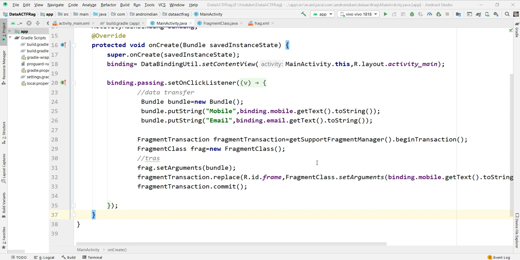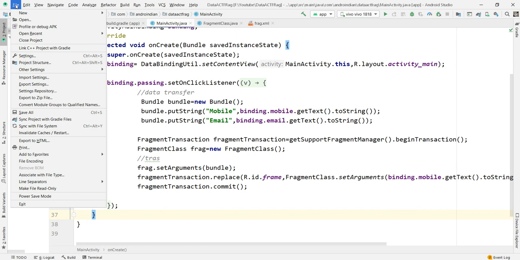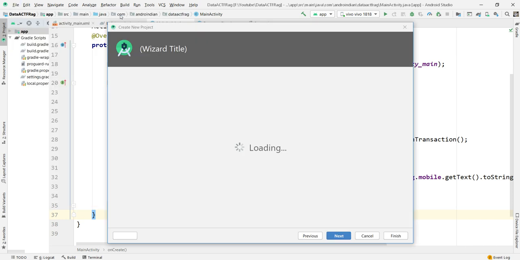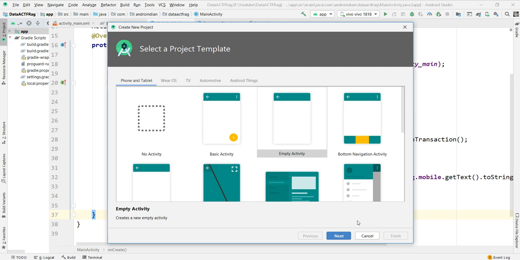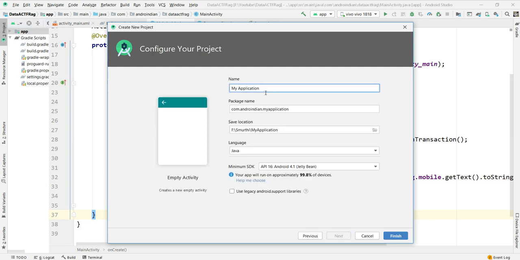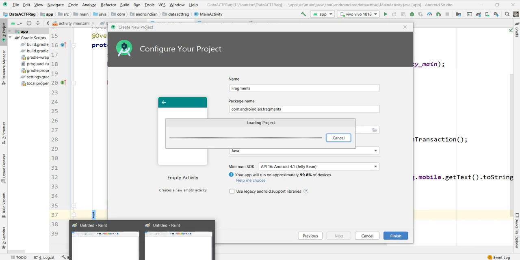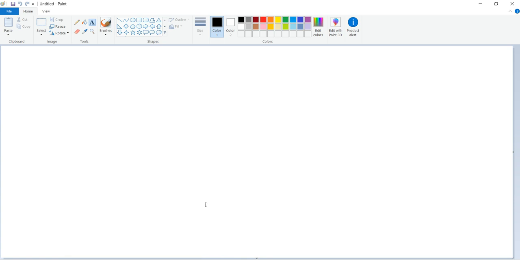Good morning. Today we will discuss one of the other major important things in Android. First I'm creating a project. We'll give you the definition for that. What is that? So first I'm creating a project called fragments. We'll discuss in detail what a fragment is. See, now I'm creating the project. Here we need to discuss the fragment.